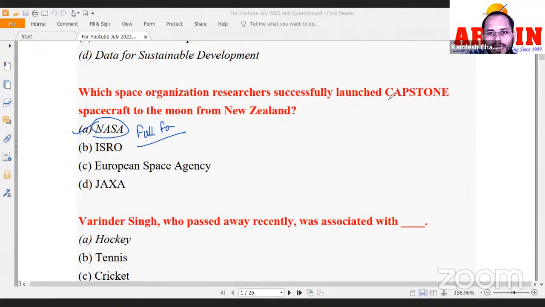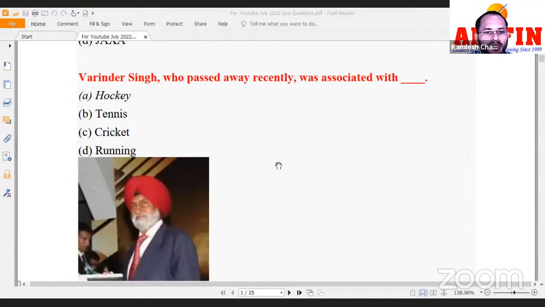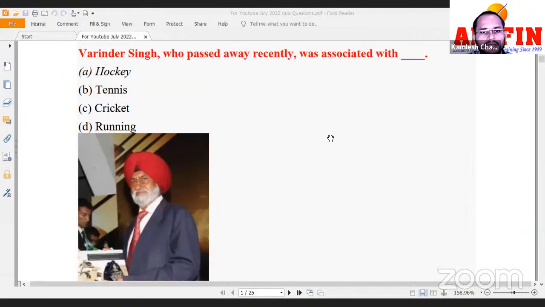Capstone was launched by NASA from New Zealand. Additional questions: what is the full form of ISRO? What is the full form of JAXA, and JAXA is the space agency of which country? This is an additional question.